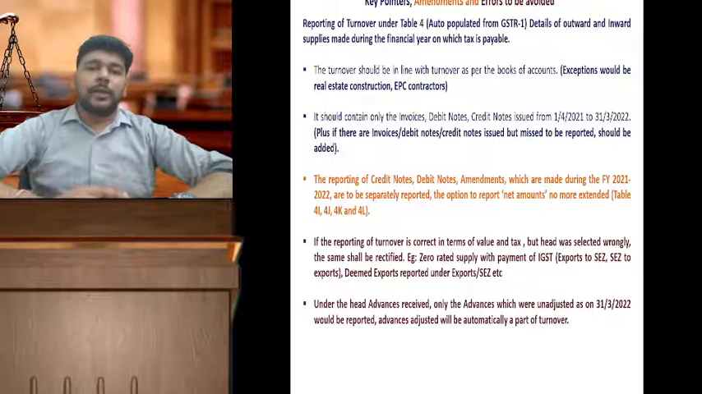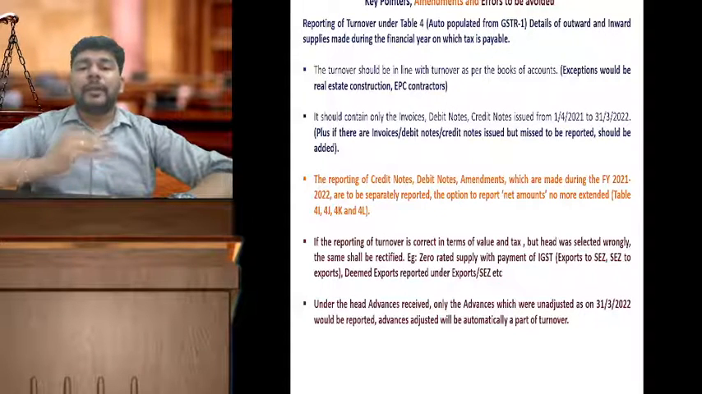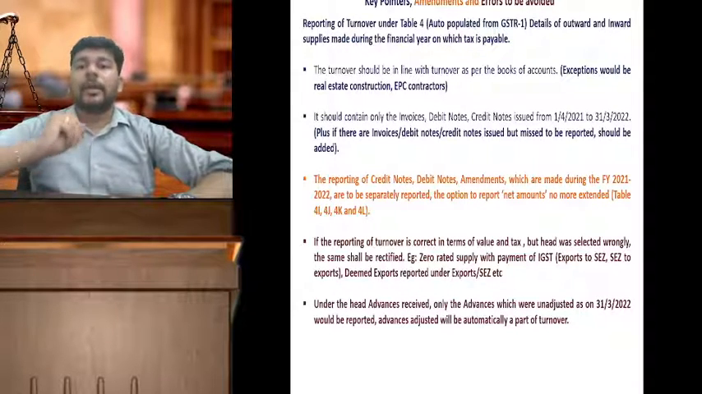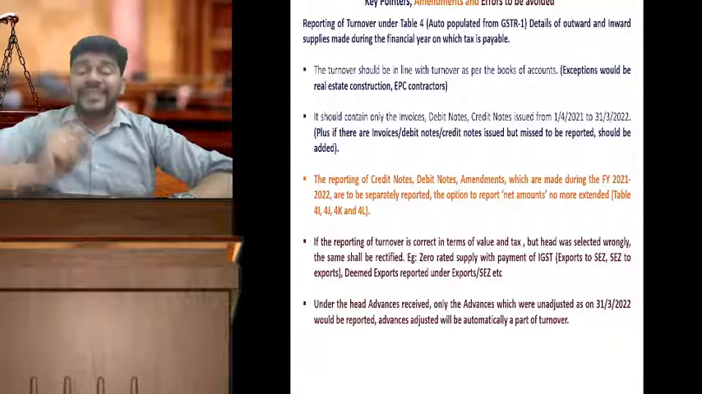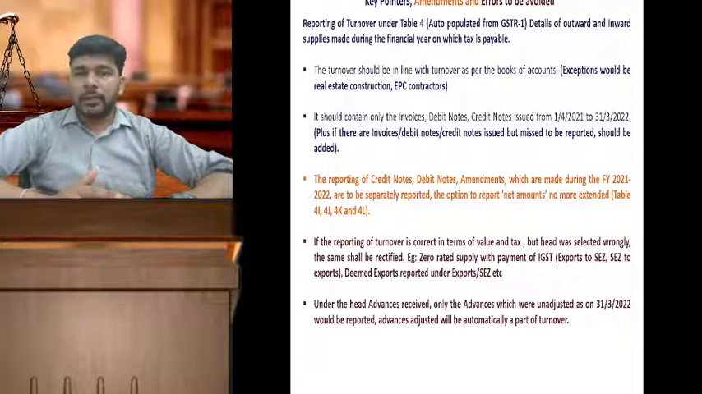A couple of errors that need to be avoided, I would like to say over here: please ensure that the classification of turnover on the various heads like B2B supply, B2C supply, zero rated supply with payment of IGST, SEZ supply with payment of IGST, and deemed exports transactions, all these turnovers should be on the basis of the bifurcated turnover as you have reported during the year.